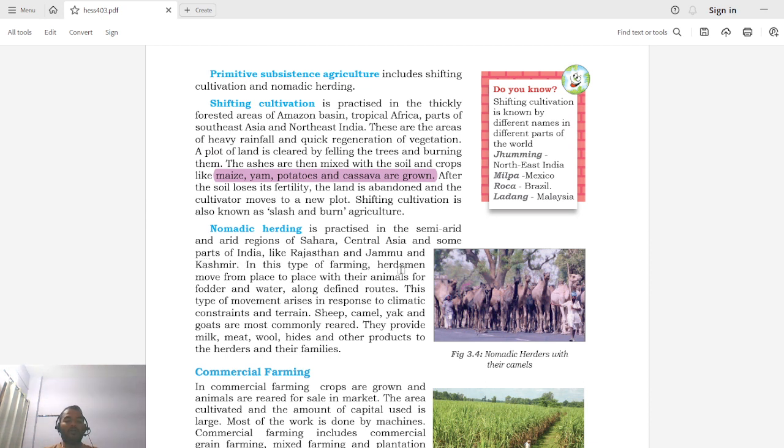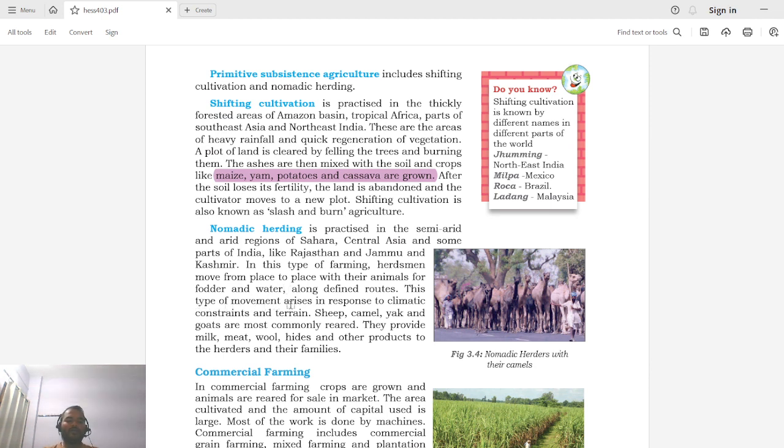In this type of farming, herdsmen move from one place to another with their animals for fodder and water. Why do they move? Because they need fodder and water for their cattle along defined routes. Every year they will be moving from one region to another through a particular route. Why a particular route? Because they know that if they move through this route, there is a probability that their cattle will get sufficient food and water.